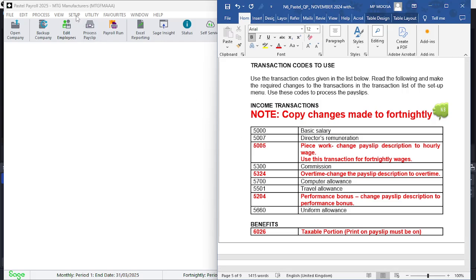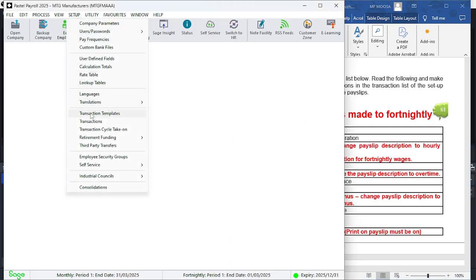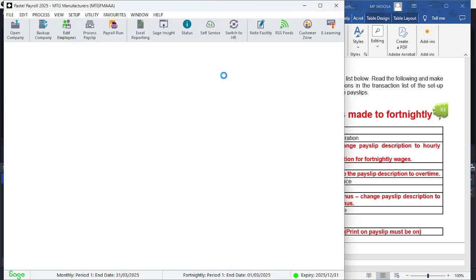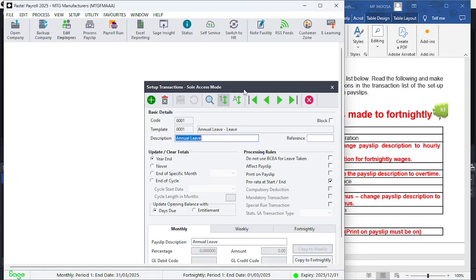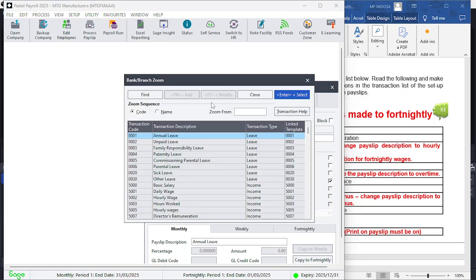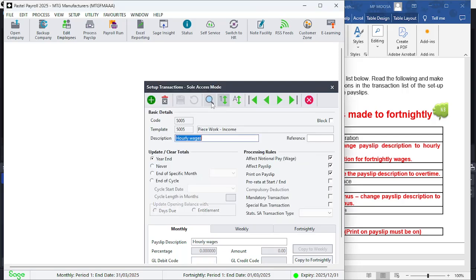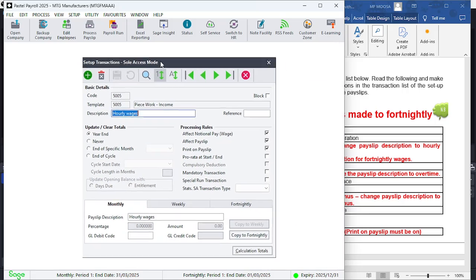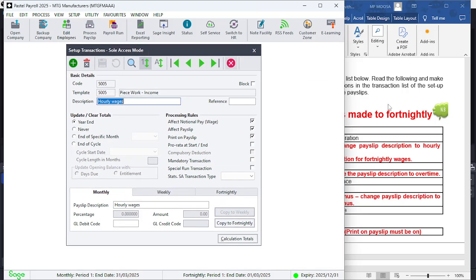5005. So all you do is go to setup, go to transactions, and search by clicking on that magnifying glass, the search icon. 5005, and you're going to find hourly wages there. Go back to what they're saying.